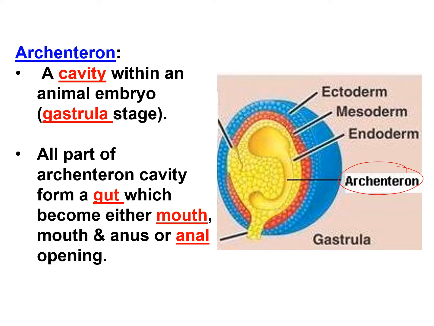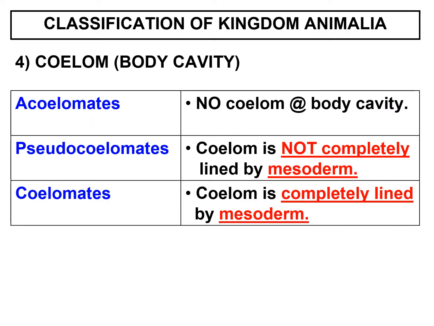All parts of the archenteron cavity will form the gut that will later on develop into either mouth and anus or anal opening. Sebab ada haiwan yang ada mouth tapi tidak ada anal opening, ada yang ada dua-dua. Coelom is also known as body cavity, another characteristic that can classify different animals into different phyla. There are 3 types of body cavity.